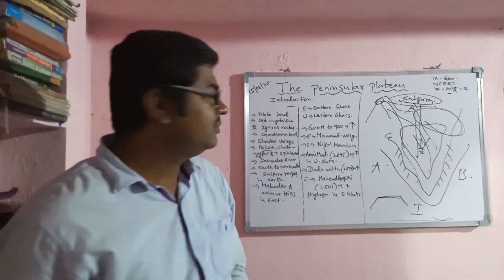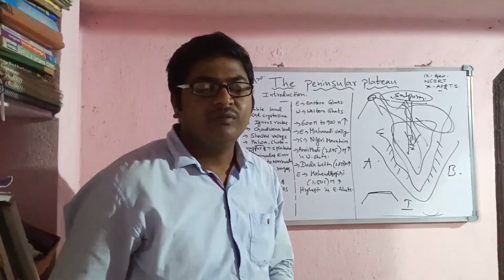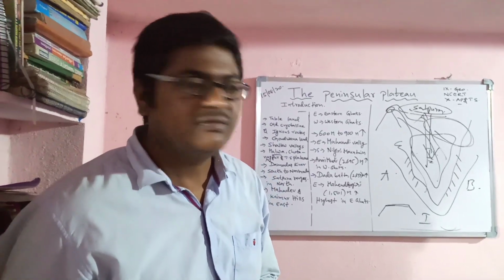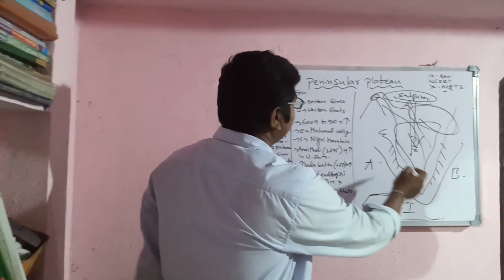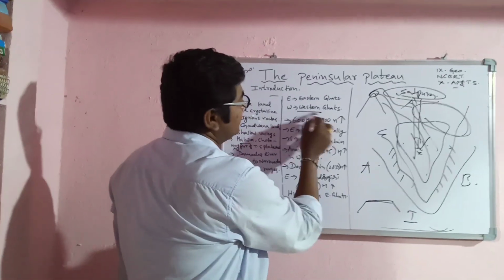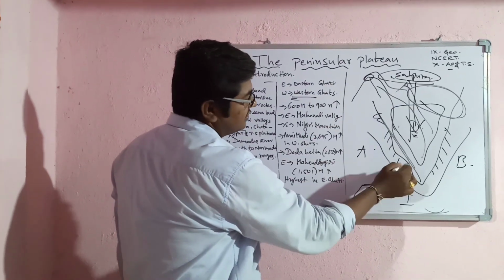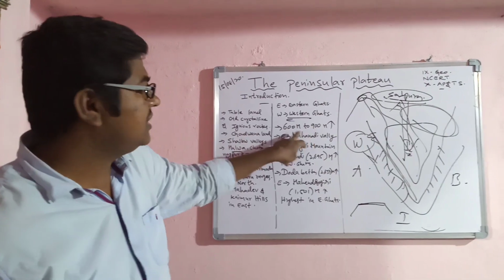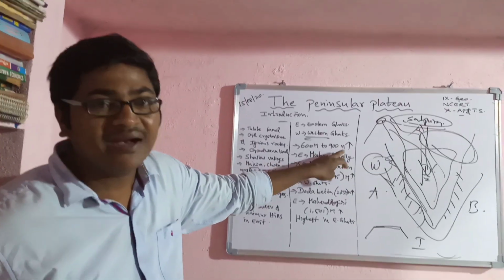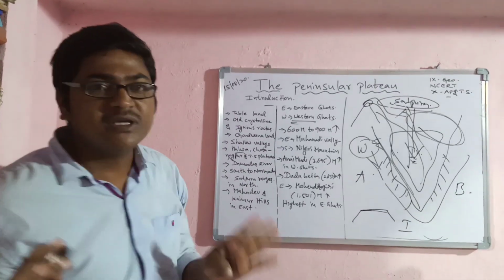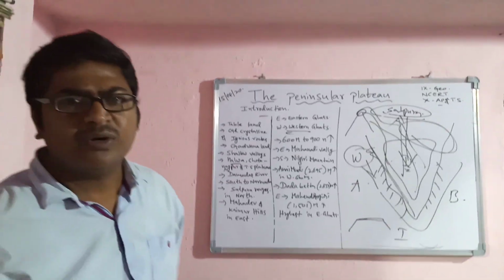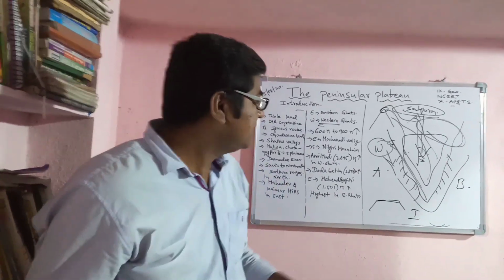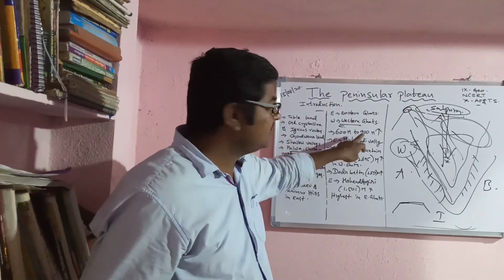Coming to the Ghats. In India, inside the peninsular plateau we have the Eastern Ghats on the east side and the Western Ghats on the west side. First we learn about the Western Ghats. The Western Ghats are 600 meters to 900 meters in height. In the previous class we learned about Himadri, minimum 6,000 meters in height. In the same way, the Western Ghats are 600 to 900 meters high.